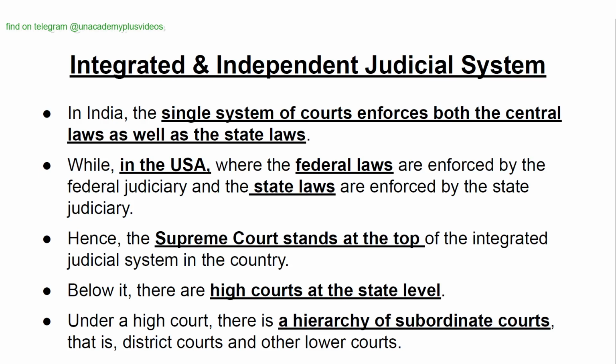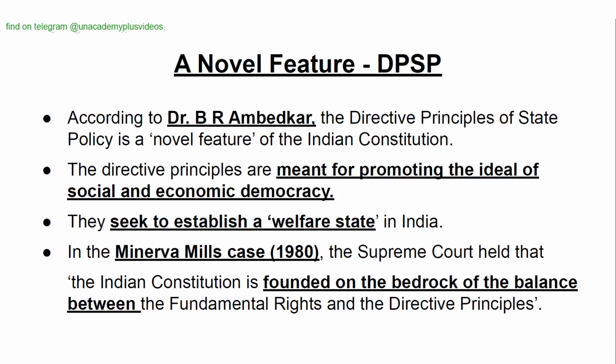Integrated and independent judicial system. In India, a single system of courts enforces both the central laws as well as the state laws. In the USA, the federal laws are enforced by the federal judiciary and the state laws are enforced by the state judiciary. Hence, the Supreme Court stands at the top of the integrated judicial system in the country. Below it, there are high courts at the state level. Under a high court, there is a hierarchy of subordinate courts, that is, district courts and other lower courts.